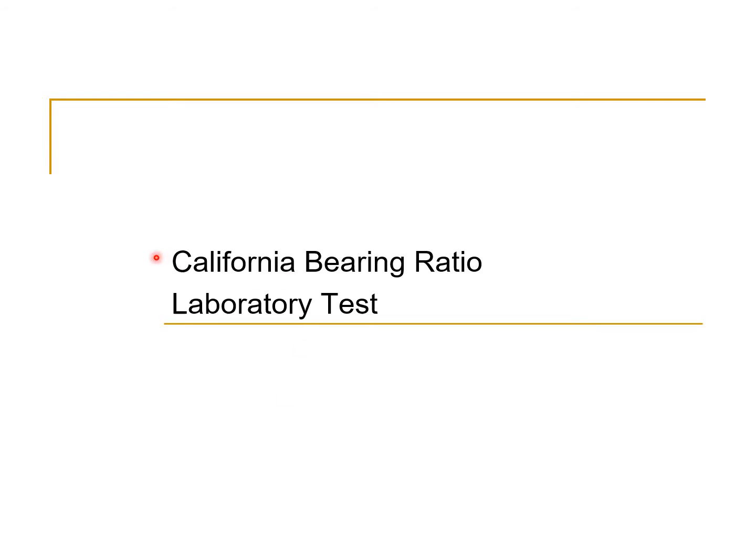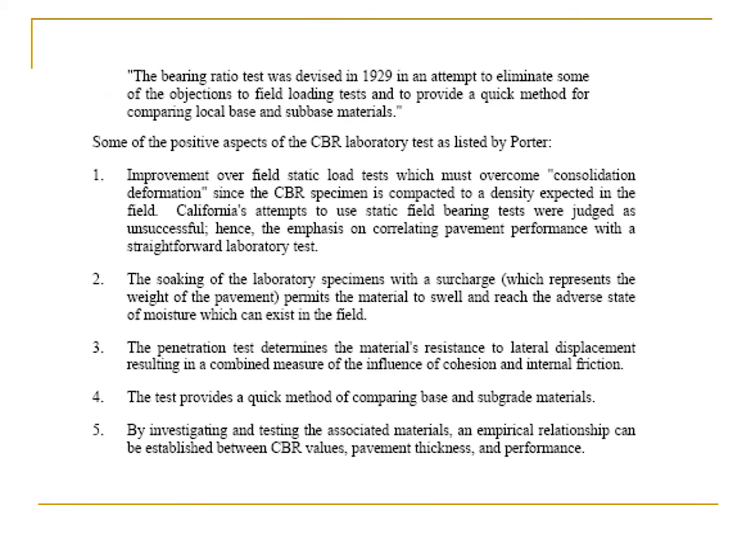So first look at the California bearing ratio laboratory test. The California bearing ratio test was devised in 1929 in an attempt to eliminate some of the objections to field loading tests and to provide a quick method for comparing local base and sub-base materials. Now here you can see that some of the positive aspects of the CBR laboratory test are listed over here. You can go through these positive aspects.